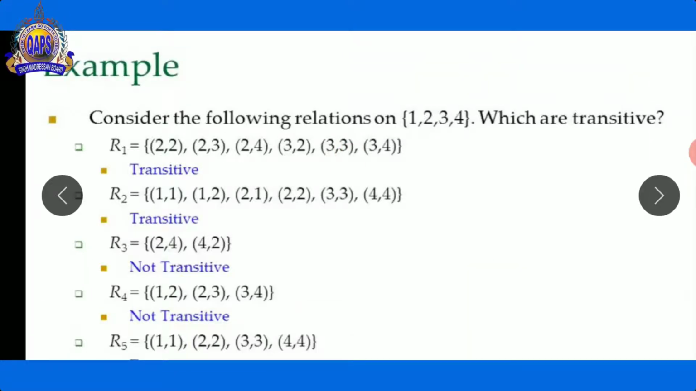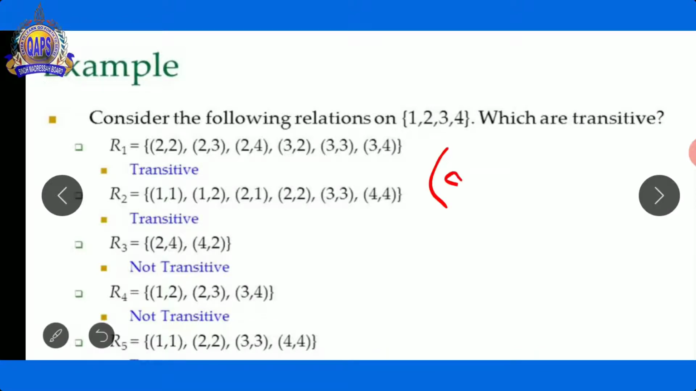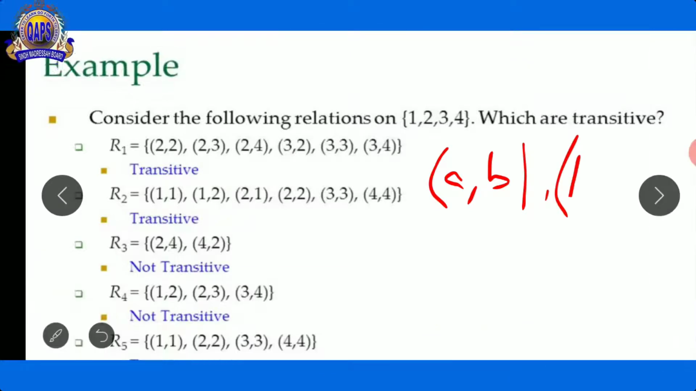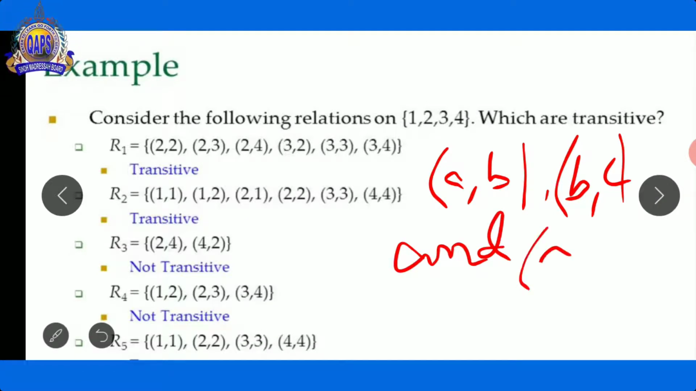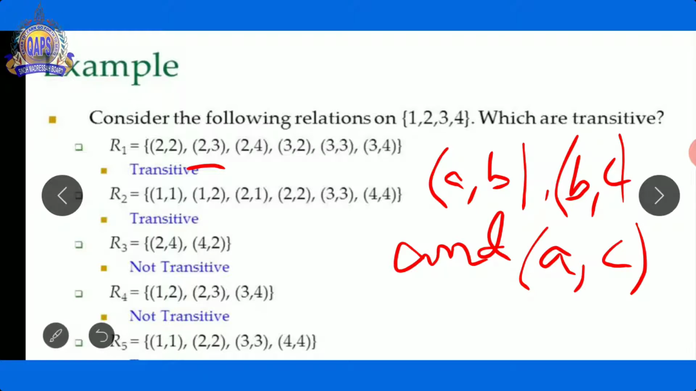For the transitive property we see here that a relates with b, b relates with c, and a relates with c. Now see here, let's suppose this one ordered pair: 2 directly relates with 3, and 3 directly relates with 4.